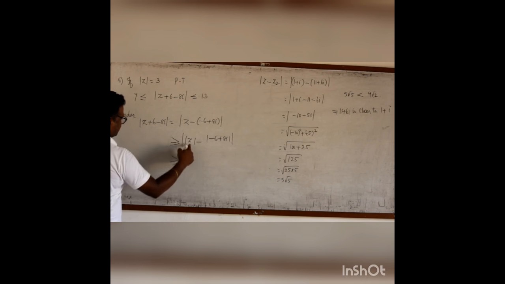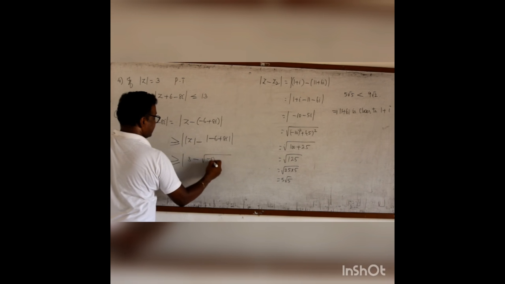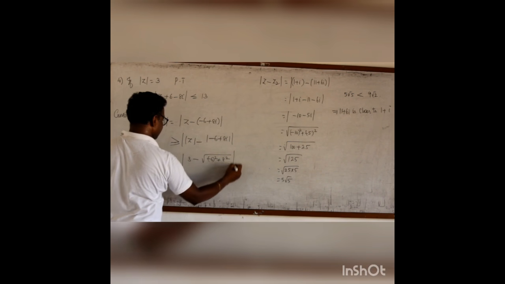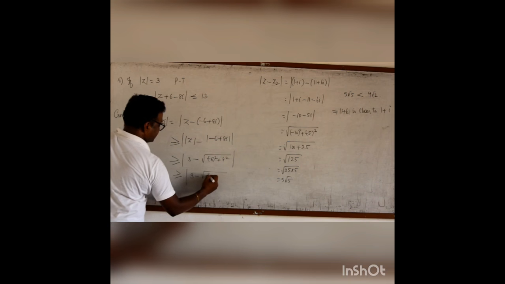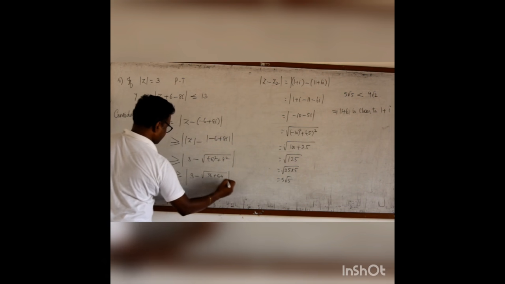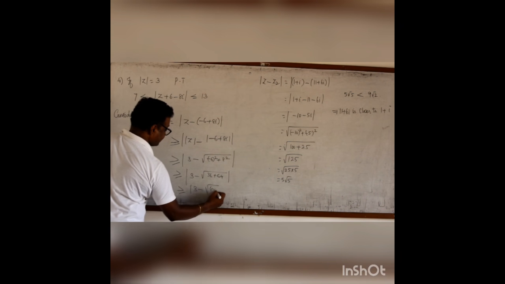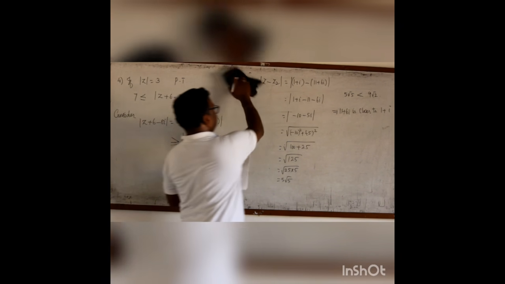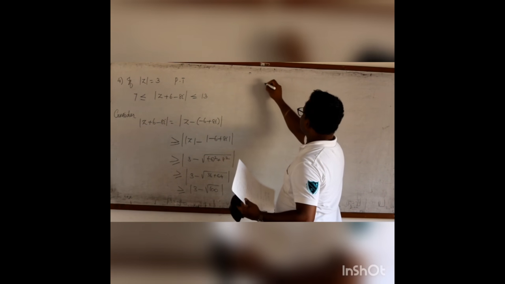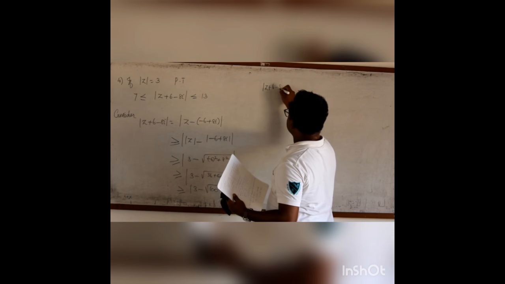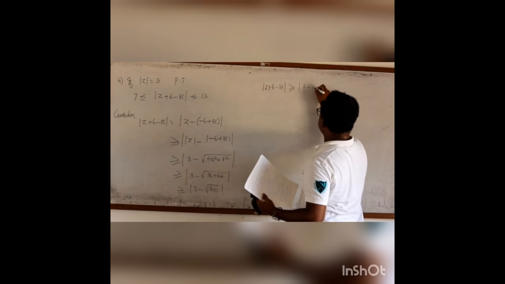Greater than or equal to modulus of z is 3 minus root of minus 6 the whole square plus 8 square. This is greater than or equal to 3 minus root of 36 plus 64, which is 3 minus root 100. Root 100 is 10.